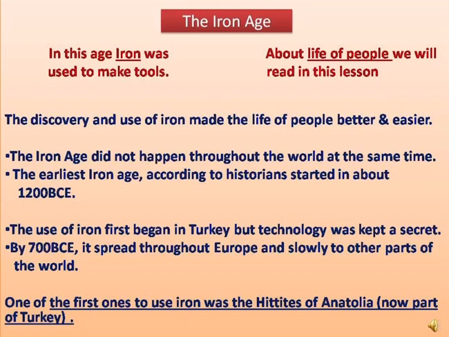Now, the Iron Age did not happen throughout the world at the same time. The earliest Iron Age, according to historians, started in about 1200 BCE. And the use of iron first began in Turkey. By 700 BCE, it spread throughout Europe and slowly to other parts of the world. One of the first to use iron was the Hittites of Anatolia, which is now a part of Turkey.